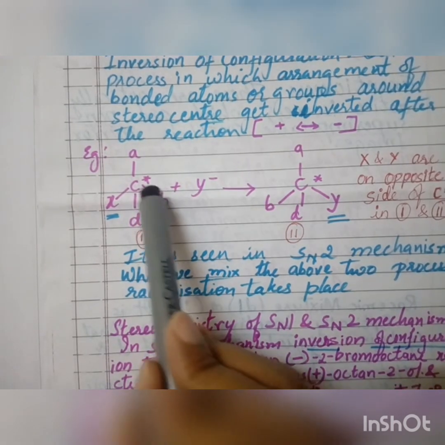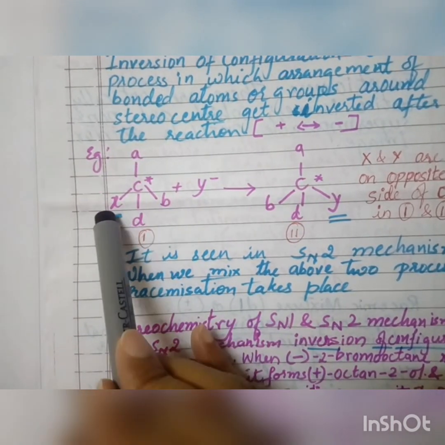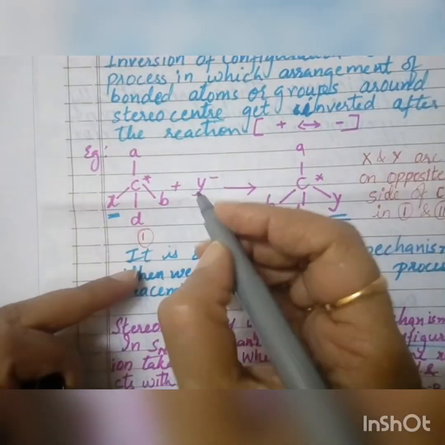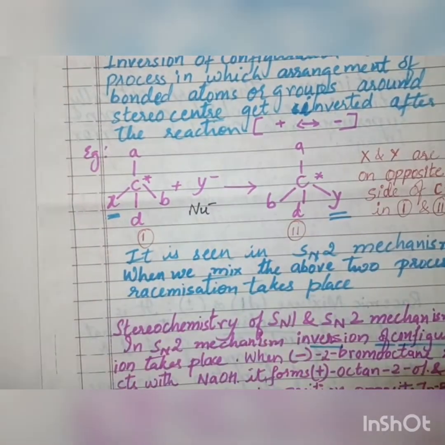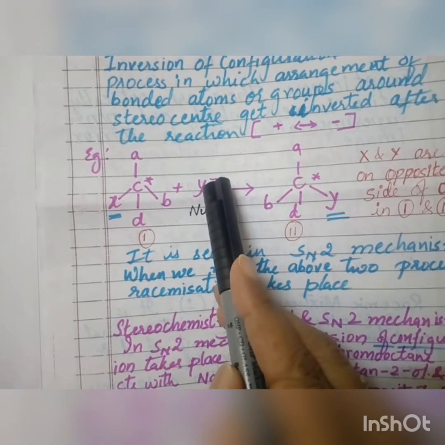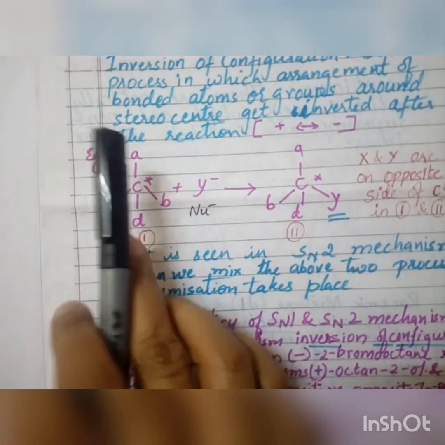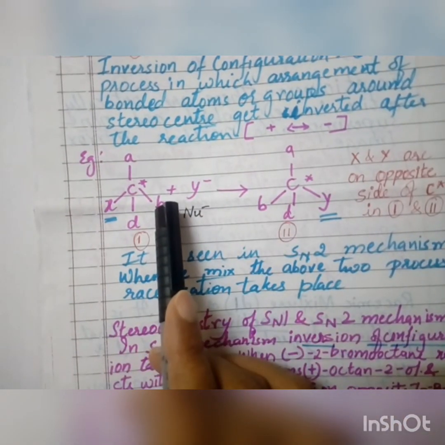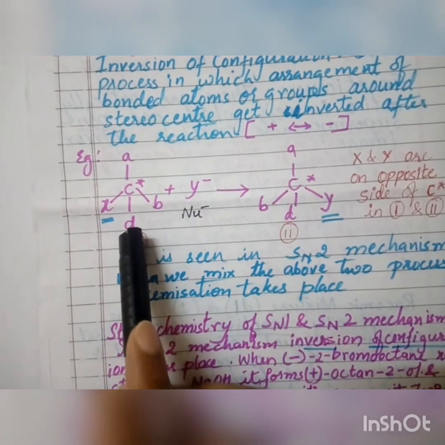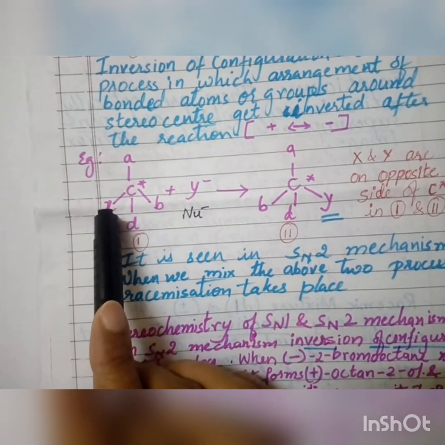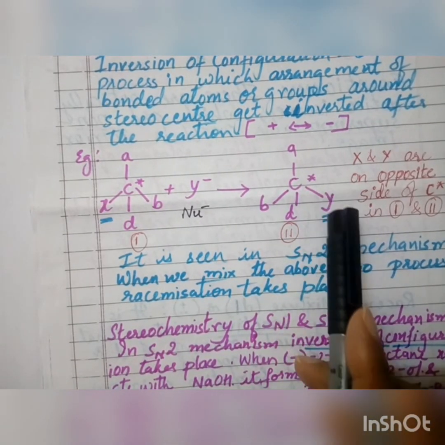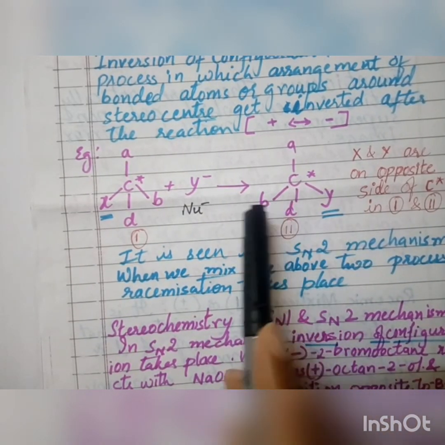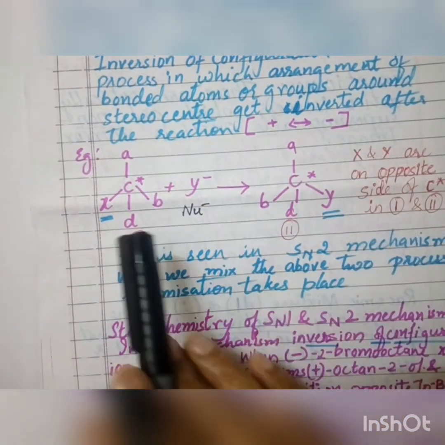Here there is a carbon, this is A, this is B, this is D, and here X as usual. We have introduced another nucleophile, that is Y. Now when this Y is replacing this X, this entire molecule's configuration is changed. A will remain here. B, instead of the right side, has come to the left side. D will remain as it is. X, which was on the left side, is replaced by Y, which has come on the opposite side. Therefore the molecule has got inverted, just like an umbrella.